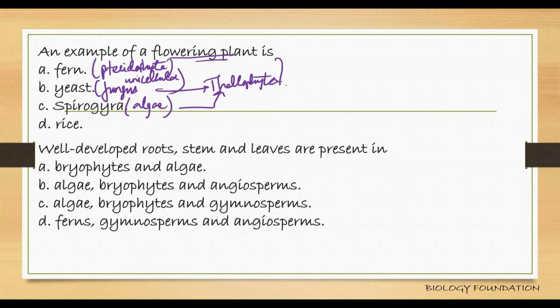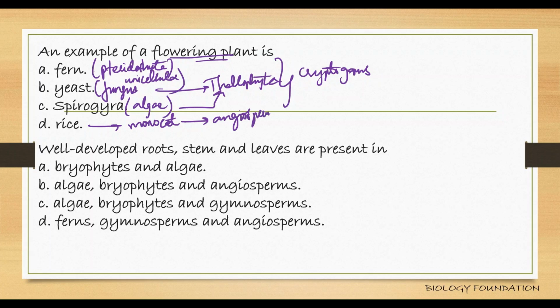Now, pteridophytes and thallophytes are both cryptogams. Cryptogams means non-flowering plants. Rice is a monocot. Monocots come under angiosperms, and angiosperms are part of phanerogams. Right? So the correct answer is that the flowering plant is rice. Well developed roots, stems, and leaves are present in